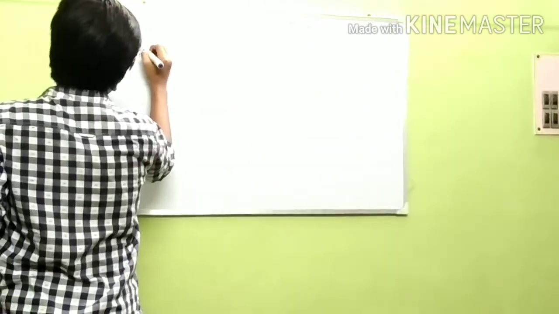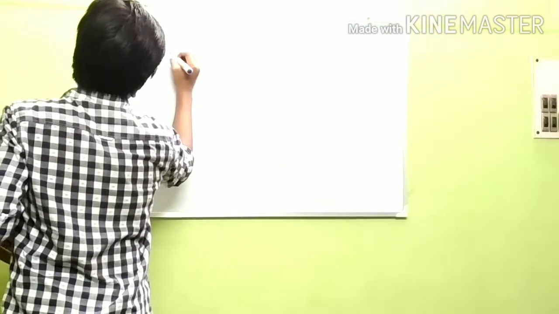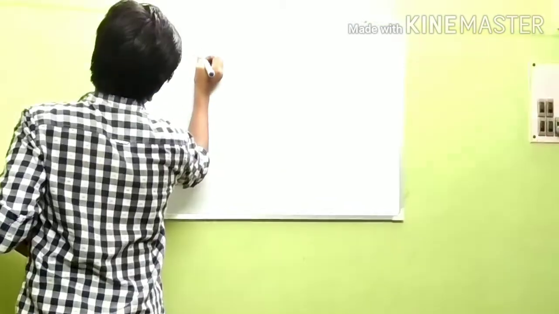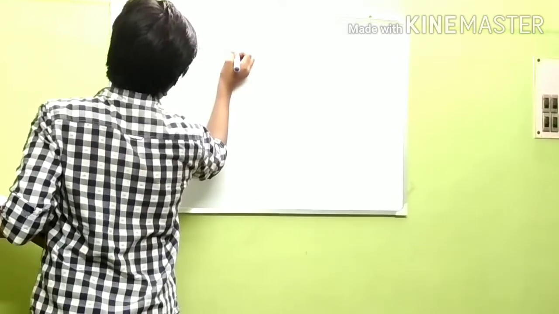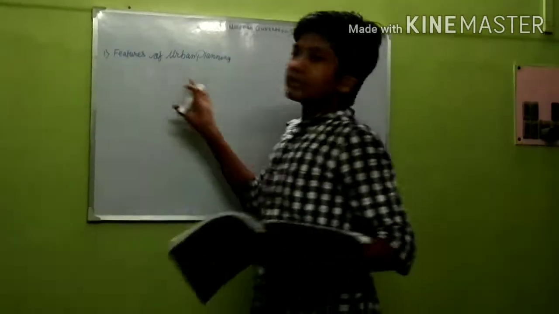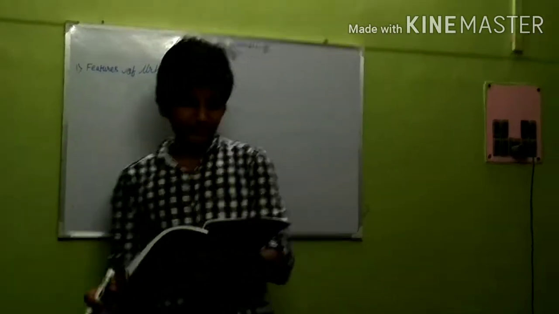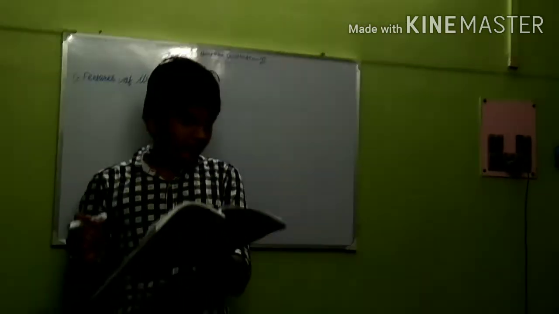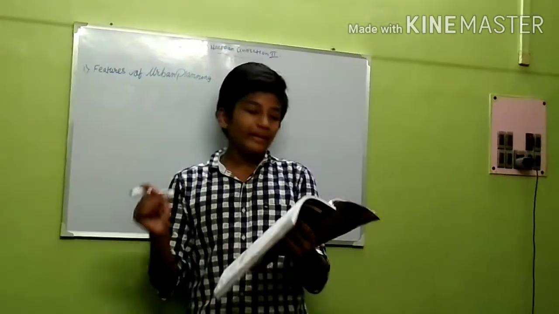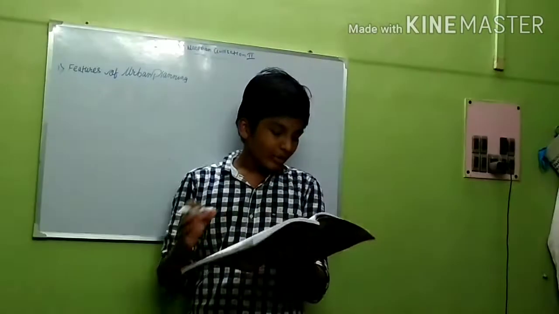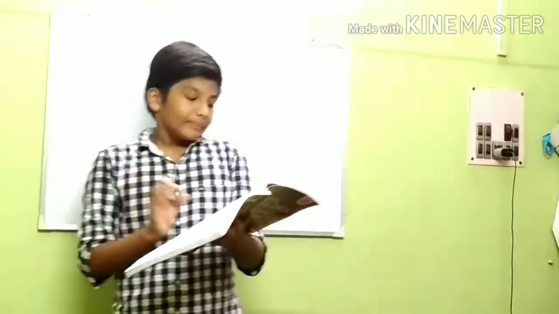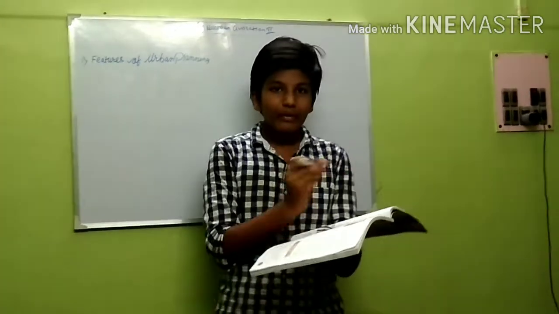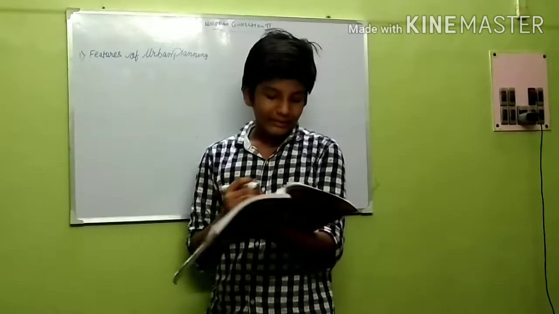First point is features of urban planning. I hope that you can see this part, as light is not coming here. Now let's get started. The main characteristics of the town planning were the following. Each city was divided into two parts: the raised area called the citadel, and the lower town. In this chapter we learned what a citadel is. The raised area of each city was known as a citadel, and the lower town. These are the two parts.